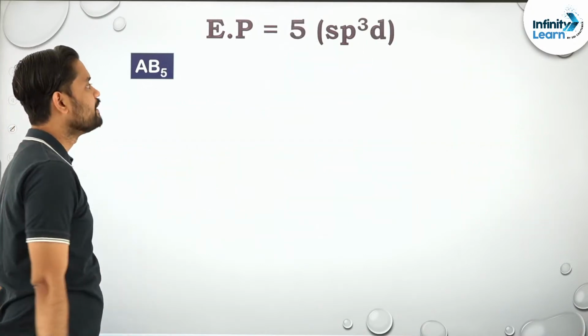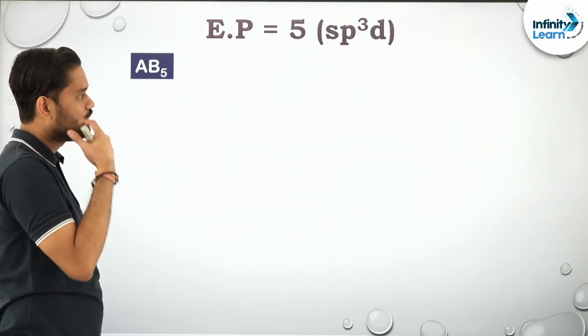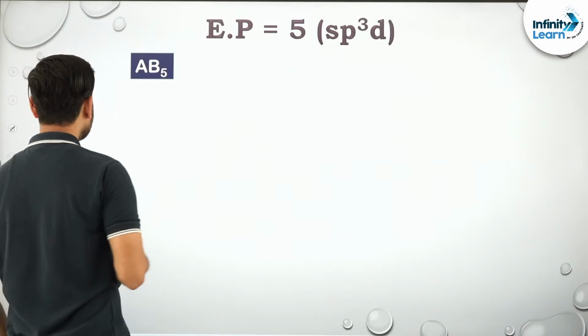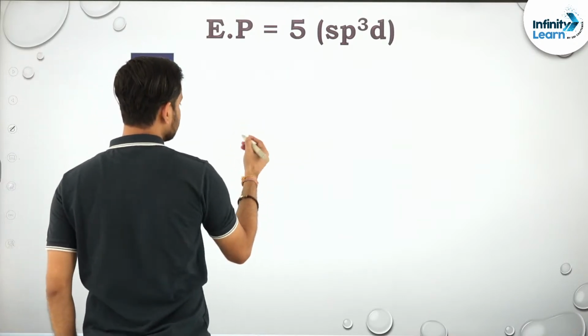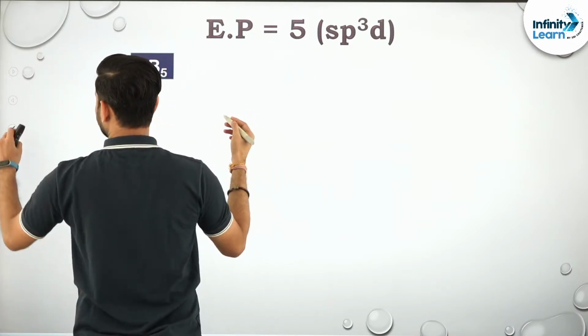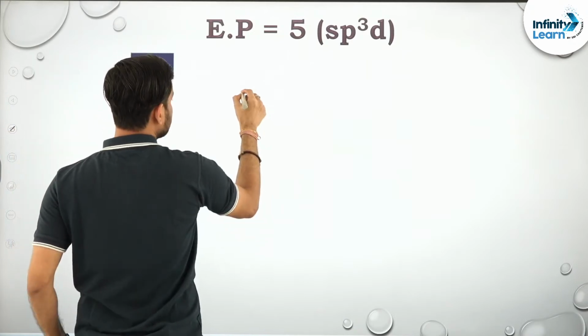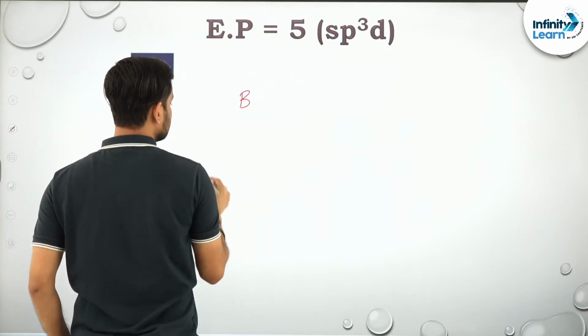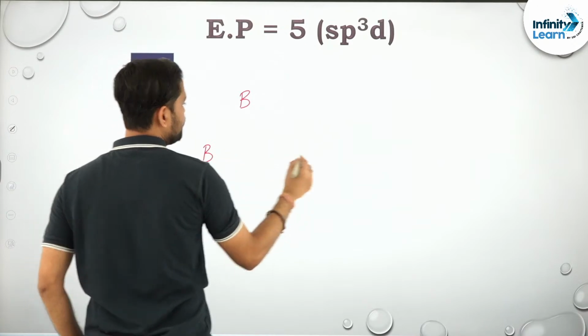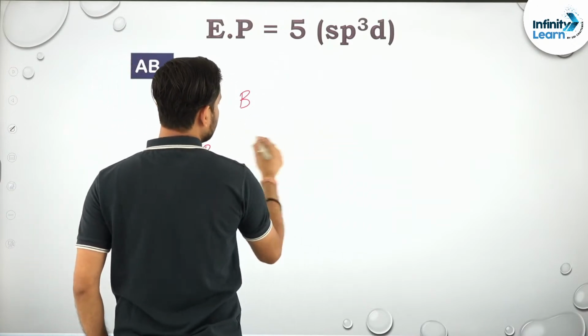Okay, talking about AB5. AB5 is one of the important cases. Let us try to draw its structure. First of all, let me try to draw its structure properly.